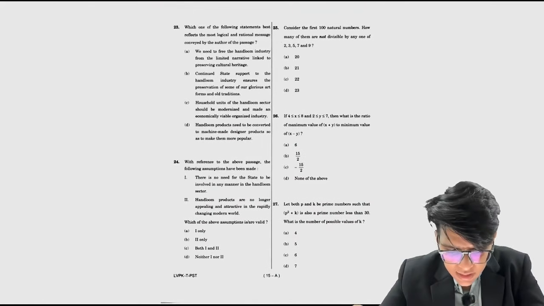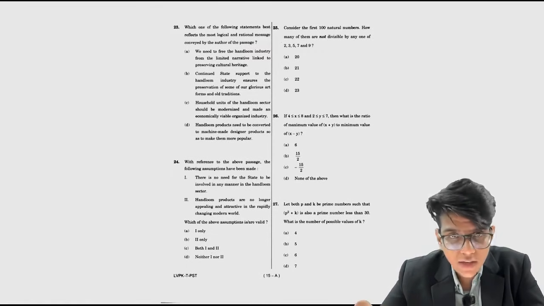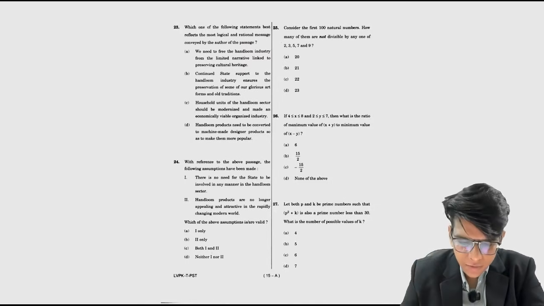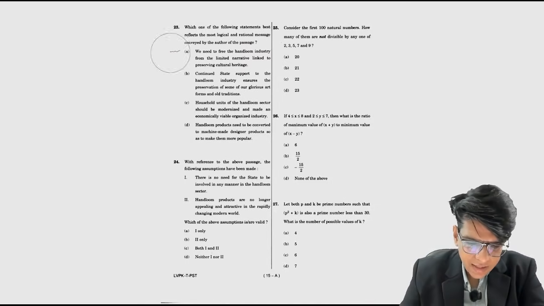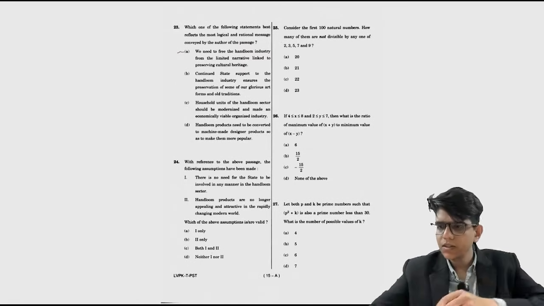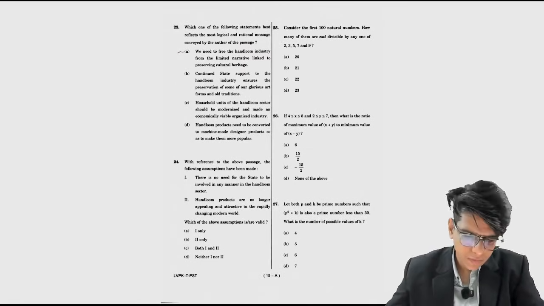Which of the following statements best reflects the most logical and rational message conveyed by the author? We need to free the handloom industry from the limited narrative linked to perceiving cultural heritage. The difficulty is coming with this, so they are saying something like this, right? So let's see whether this option can be it, and what else can it be apart from this.